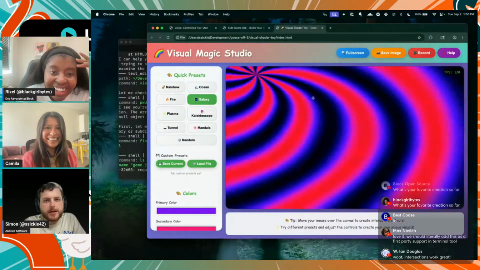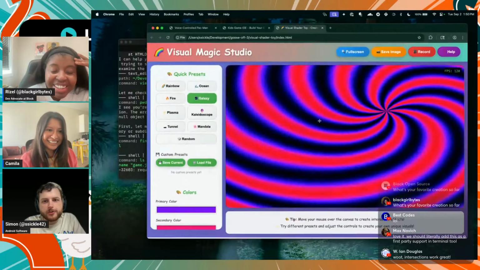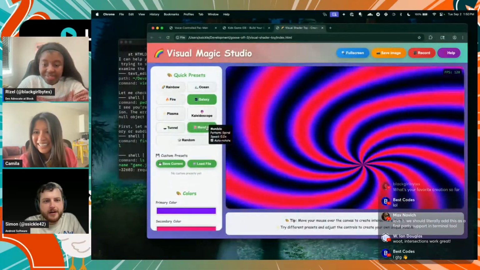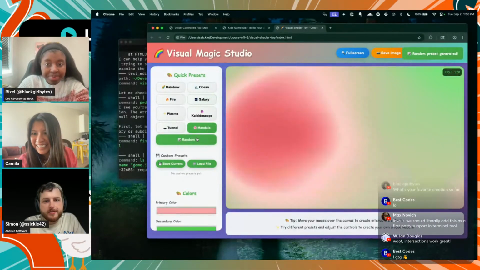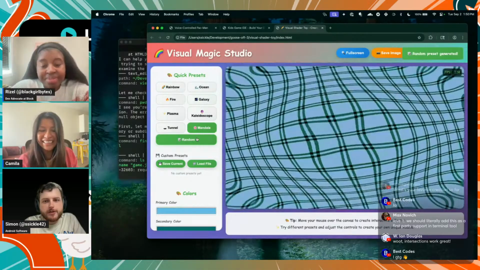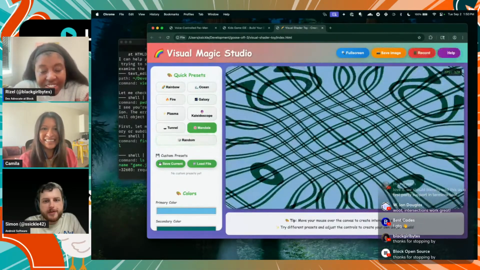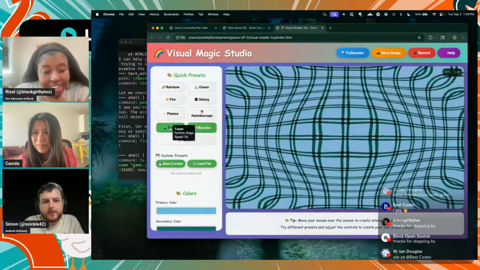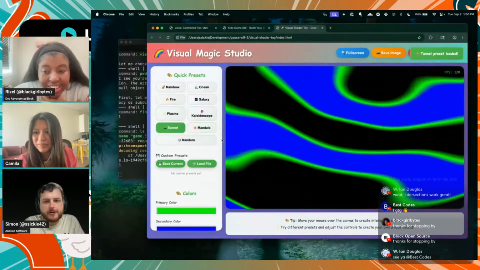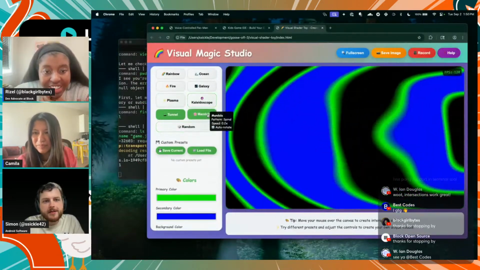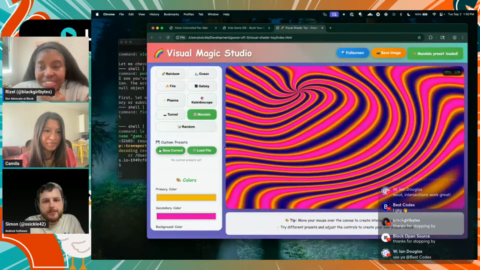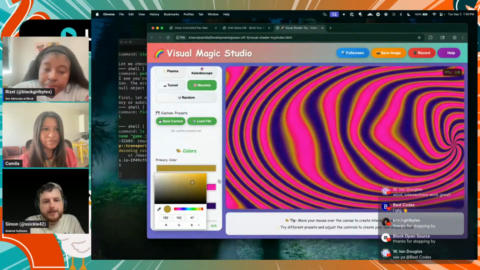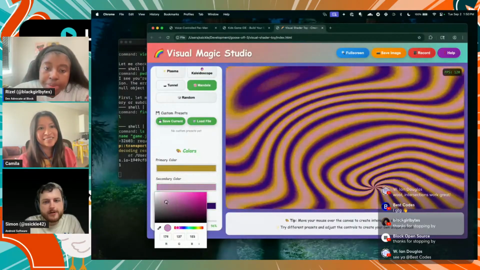Goose has made a visual shader toy as well, separate from the IDE, so that you can just make random shaders. These are running in WebGL, which basically runs on your GPU on your laptop, and they let you customize without having to write actual shader code.